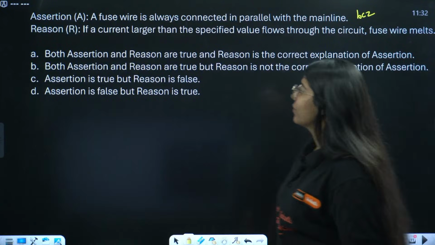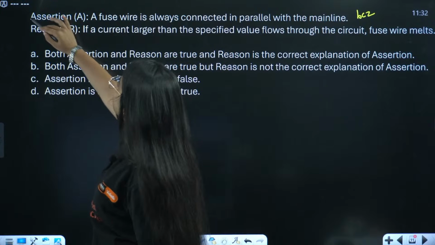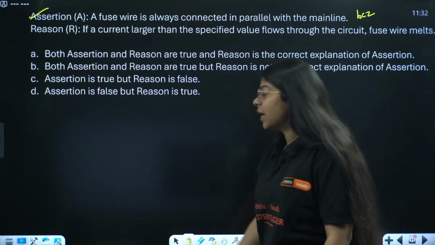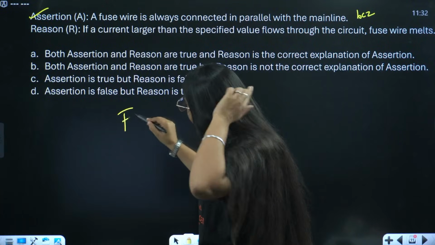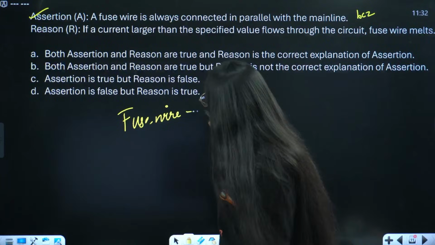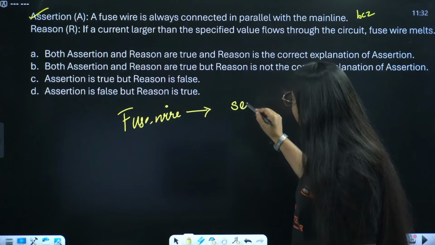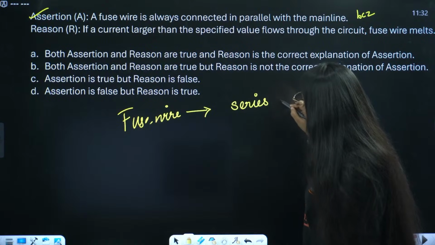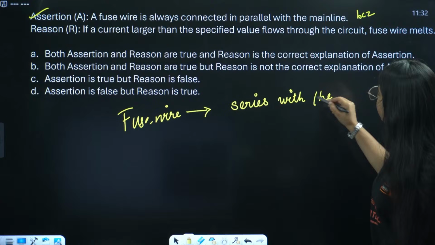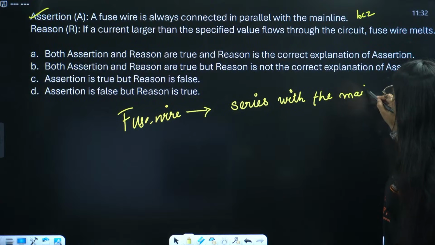Very good. So, assertion says a fuse wire is always connected in parallel with the main line. We have gotten tired of studying that fuse wire is always connected in series. It is always connected in series with the circuit, right? Series with the main line. So, assertion is directly false, right?